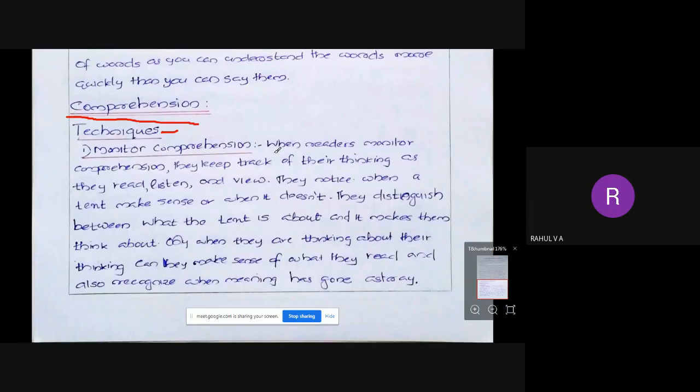So when readers monitor comprehension, they keep track of their thinking as they read, listen, and view. Okay, once again I will read. When readers monitor comprehension, they keep track of their thinking as they read, listen, and view. So when they are reading, they are keeping track of their thinking. Reading or listening or viewing, all three cases are okay.